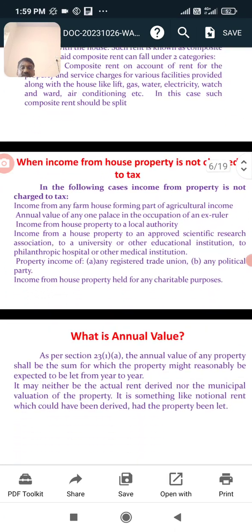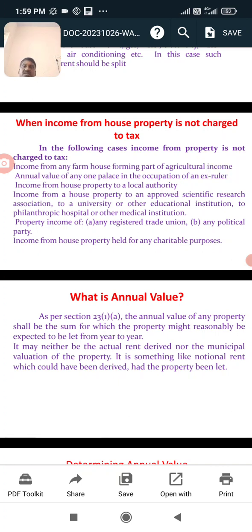Next, income from house property is based on annual value. Annual value of any property means the sum for which the property might reasonably be expected to be let from year to year. It is the rent received from your property. Annual value means the sum of money, for example the rent received from the property.